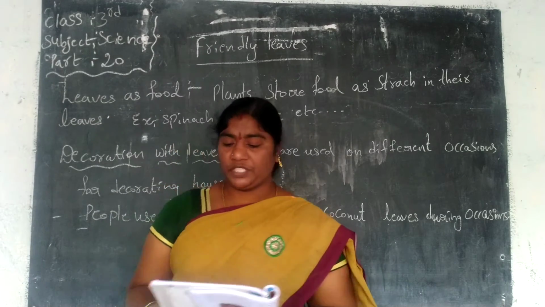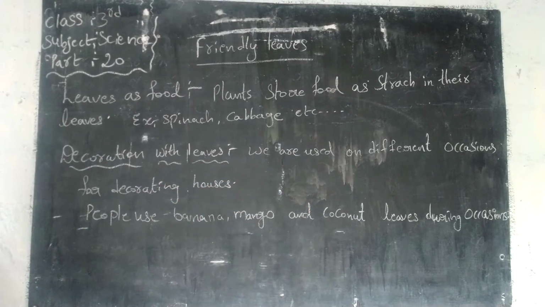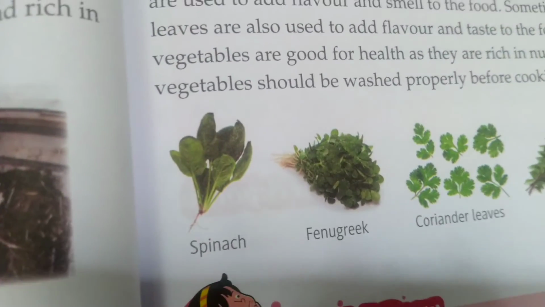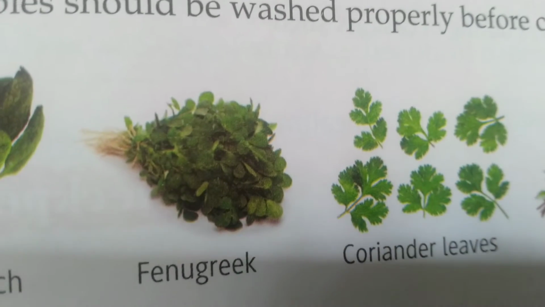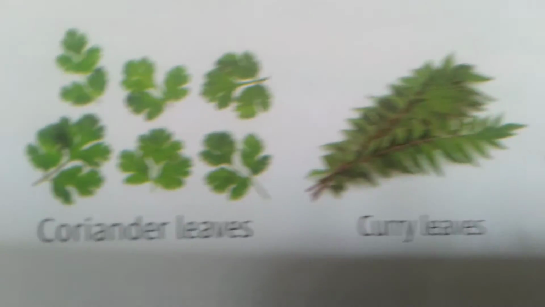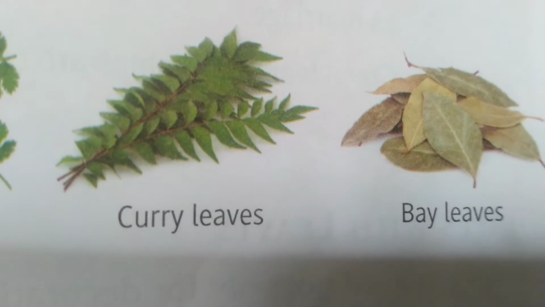See, I will show some pictures to you. You can observe. See, one picture is this. The first one is spinach. The second one is fenugreek, menthi kura. The third one is coriander leaves. The fourth one is curry leaves.